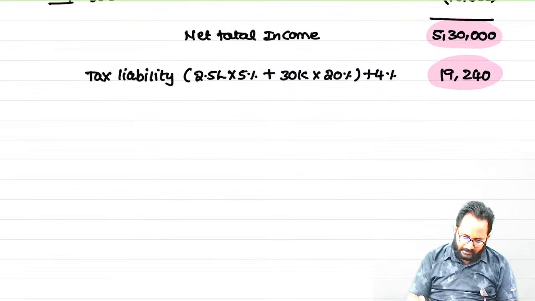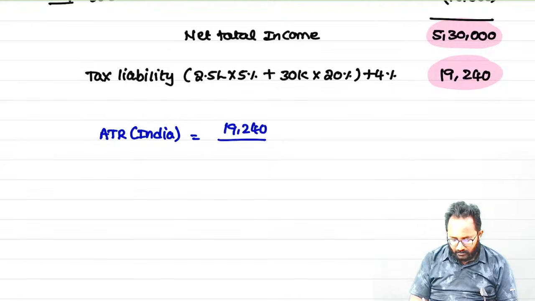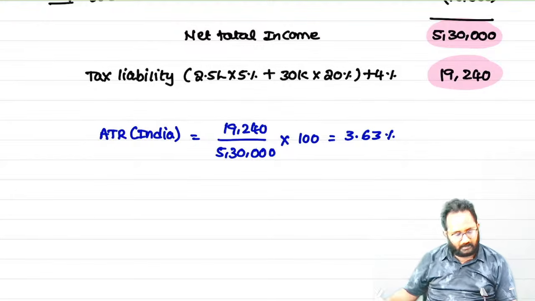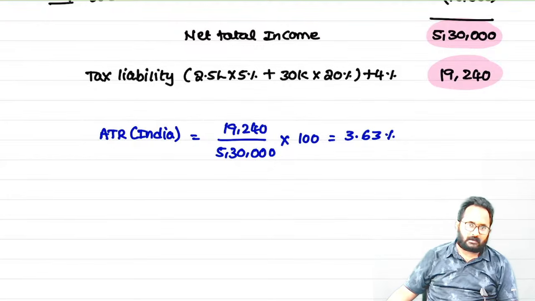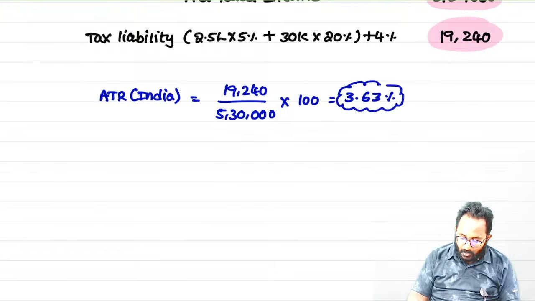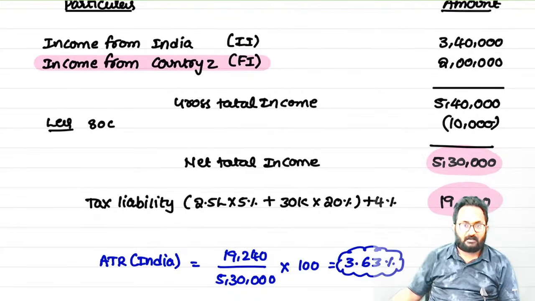Please calculate the average tax rate in India. How much will you get? 19,240 divided by 5,30,000 into 100. What is the rate? 3.63%. Now listen. By using the same rate, we have to provide the relief for country Z income.